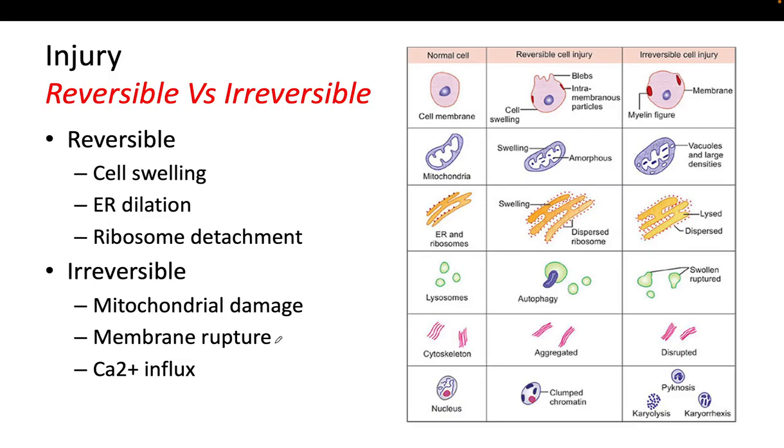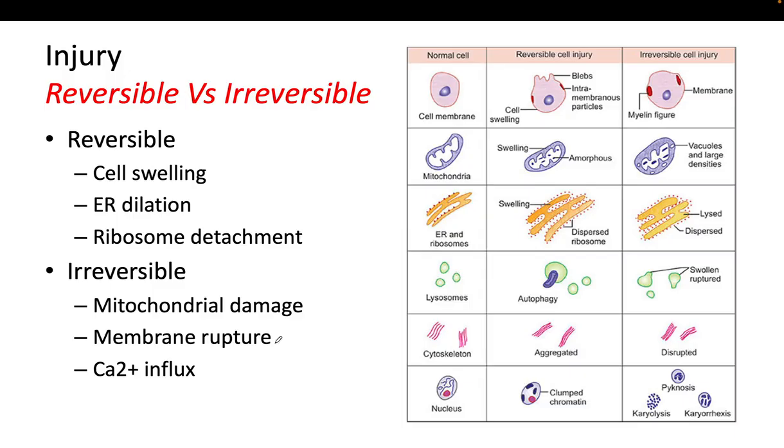So the main change is cell swelling due to loss of ion balance, and you also see dilation of the endoplasmic reticulum, and that dilation will lead to ribosome detachment, so protein synthesis decreases.